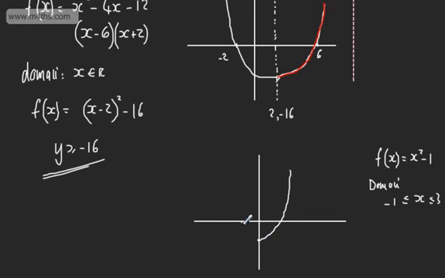And then we will come the other side. Now I've restricted the domain on this. So if we put in, let's say, -1, f of -1 is going to give me 0. So what we've got then is this point right here, and we can see that's 0. And then we've got this point down here, which is going to be -1. And then we're going to have this point right here. So if I did now the f of 3, I'm going to get 8. So that's going to be the point (3, 8) if you like.